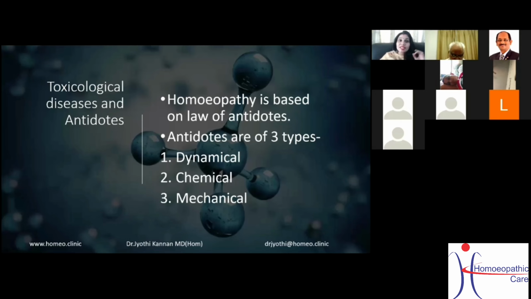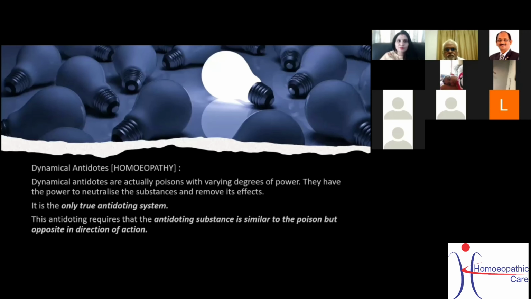So, toxicological diseases and antidotes. Now, homeopathy is based on the law of antidotes. So what is the true antidote? Let's see. Antidotes, according to Stuart Close, are of three types. The first is the dynamical antidote, then the chemical, and then the mechanical antidote. Now, what are dynamical antidotes? In toxemia, it is homeopathy. So, why does he tell about dynamical antidote as homeopathy?